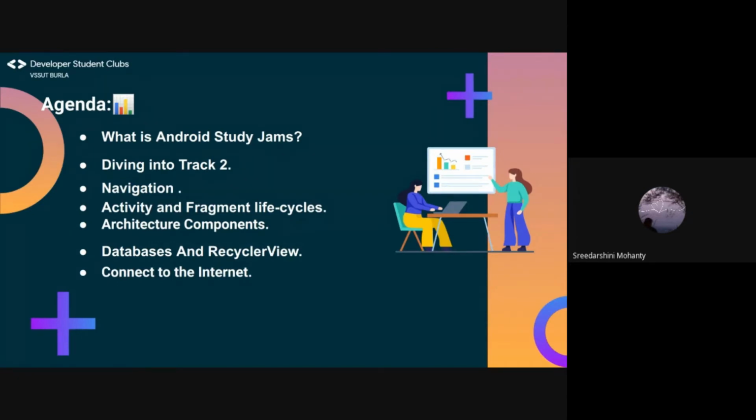This is the final session of Android Study Jams. In the previous ones, you have learned about various layouts, views and view groups, functions implementation, building and sharing apps, and using Git. The prerequisites for this track is just to have the basic idea of what Android development is. By the end of this session, you learn how to create a fully functional app and publish it in Play Store. The agenda for today's session starts with a brief introduction to Android Study Jams, diving into track 2, what is meant by navigation, activity and fragment life cycles, architecture components, databases, recycler view, and connecting to the internet.